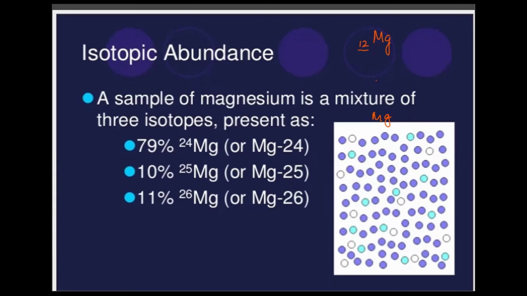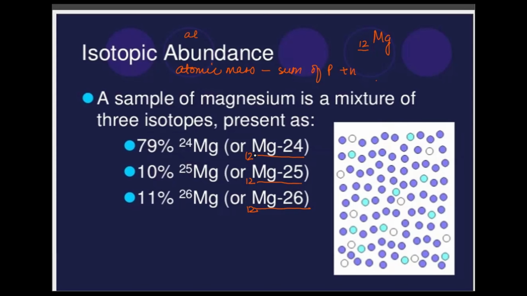We can say that one atom has a mass of 24, another atom has a mass of 25, and the third atom has a mass of 26. But the atomic number remains the same, and that is why we consider them all as atoms of magnesium. Now, what is atomic mass? We have already studied it. Atomic mass is actually the sum of protons and neutrons.